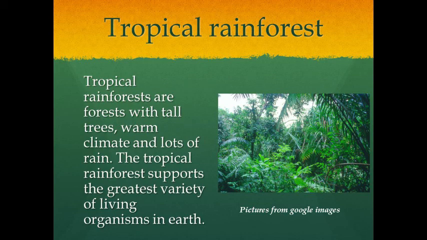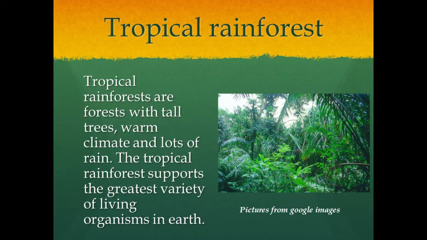Next, because of the continuous warmth and rain, this region supports a wide variety of plants and animals. We have seen that it has a high temperature and also receives plenty of rainfall. This type of climatic condition is good for the growth of plants and for the development of different organisms.